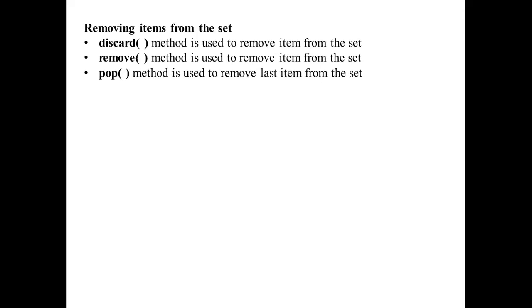Now, if you want to remove any element from the set, there are 3 methods. Look at this. Discard method is used to remove an element from the set. Even remove method is also used to remove the element from the set. Again, pop method is also used. And the difference between the pop method and the previous methods is that the pop method will always remove the last element. By that time, what is the last element? That element will be removed by the pop. But we do not know which element is the last element, right? That last element present in the set will be removed by using the pop.